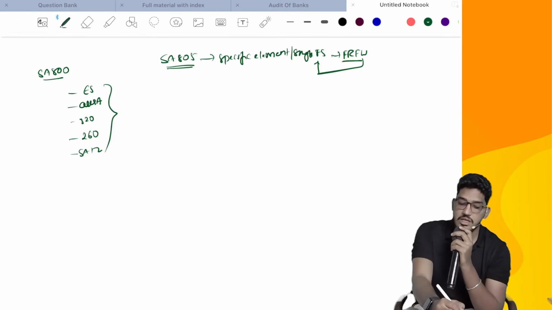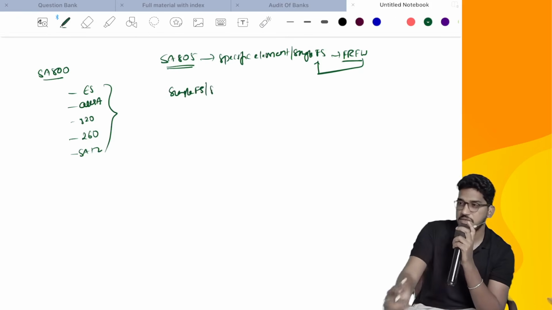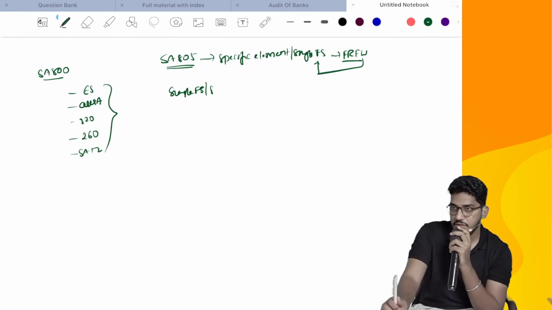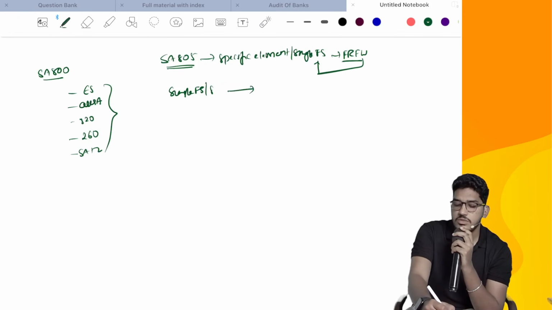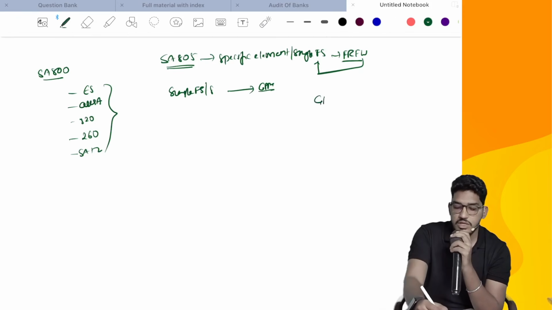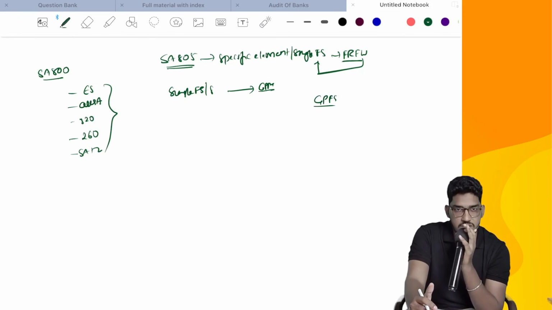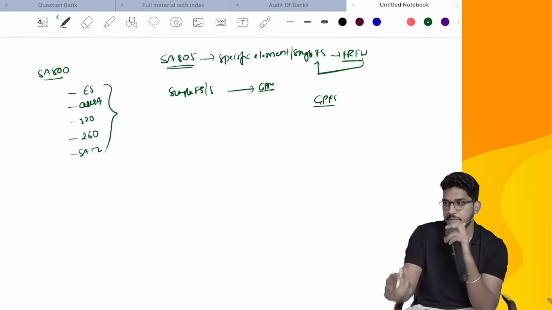In some cases, the client will ask you to conduct the audit of a single financial statement or specific element of the financial statement. If you are the person who has conducted the audit of the general purpose financial statements as well, you will have a clear understanding of their internal controls and accounting system, and you will get the overall perspective.